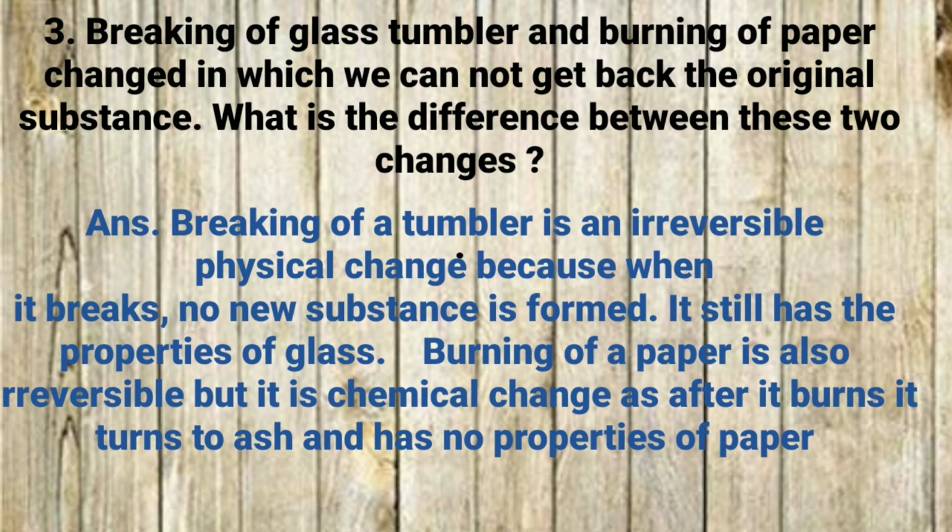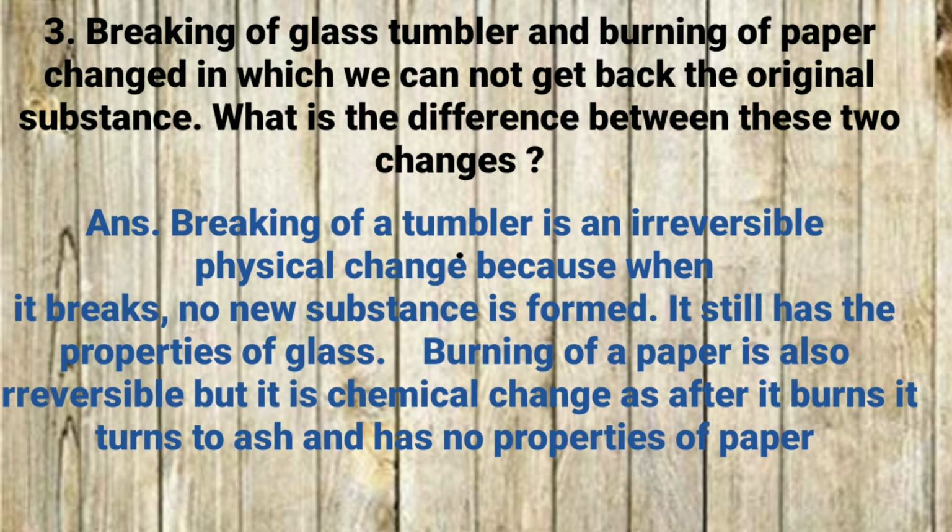So breaking of tumbler is an irreversible physical change because when it breaks no new substance is formed, because the chemical composition of the substance is not going to change, only there is a permanent change in its shape and size. It still has properties of glass.